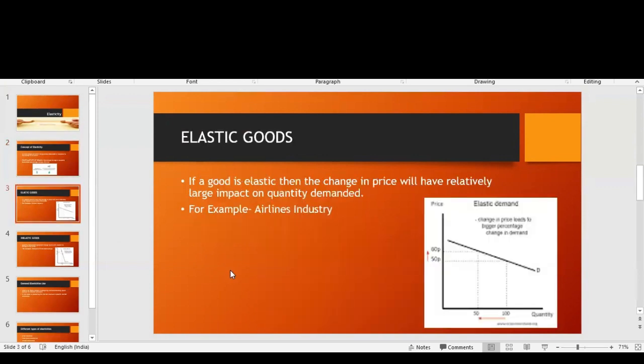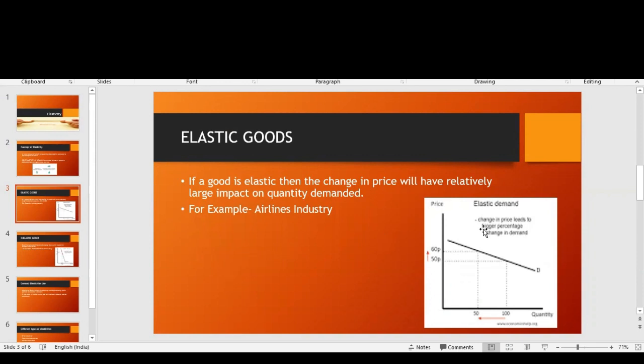So elasticities can be of two different types. The first one is elastic goods. What are elastic goods? Suppose, for example, let's take the airline industry. If suddenly a specific company drastically increases the price of its tickets, most people will switch from that particular airline and buy a ticket from another airline.